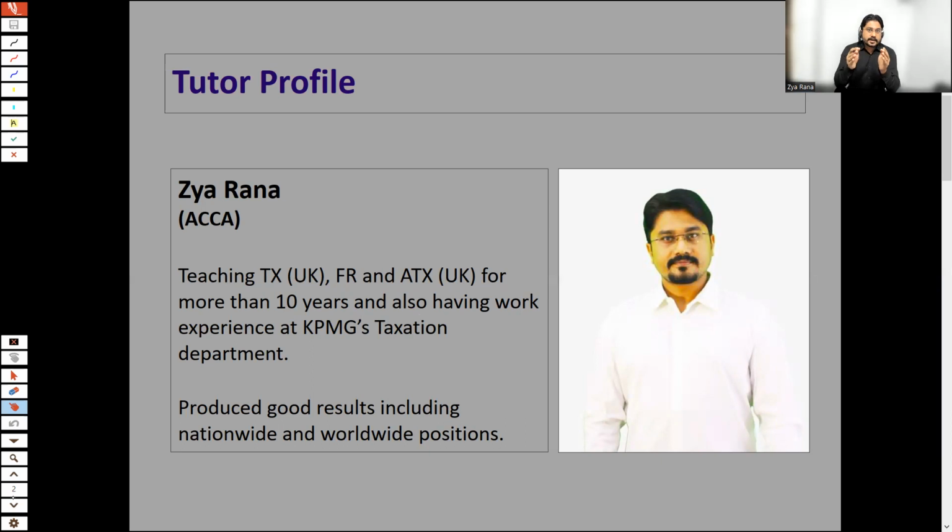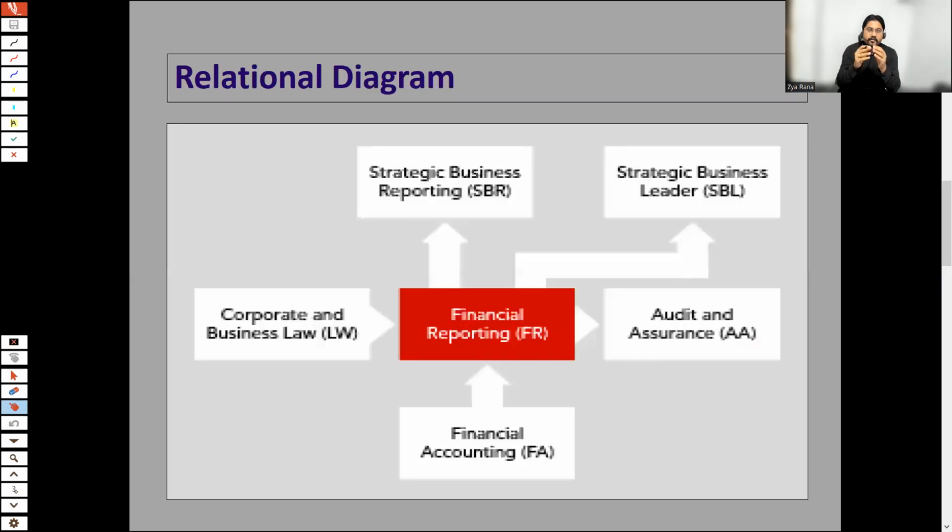To address these queries, let me show you the relational diagram which shows the relation of the financial reporting paper with other papers in ACCA. You can see the knowledge which you have gained in the financial accounting paper is fully used for financial reporting. And also, you have studied about corporates, businesses, companies, how a company is formed, what the prerequisites for forming a company are. All of these things you have studied in the F4 or LW paper, the law paper. This knowledge will also be used in your financial reporting paper.